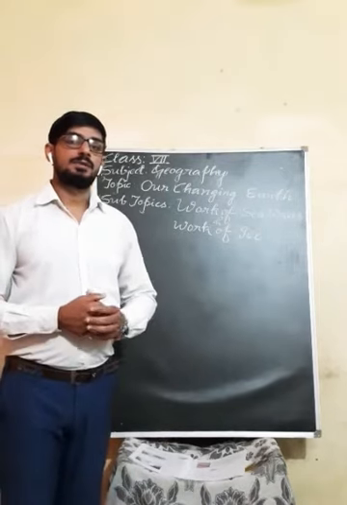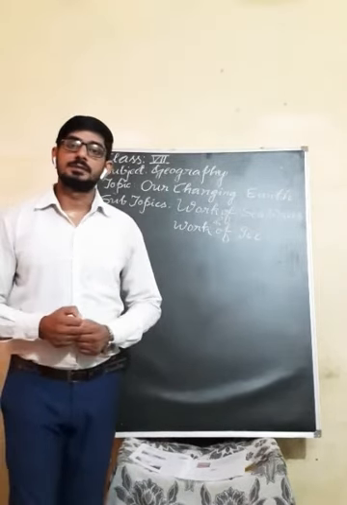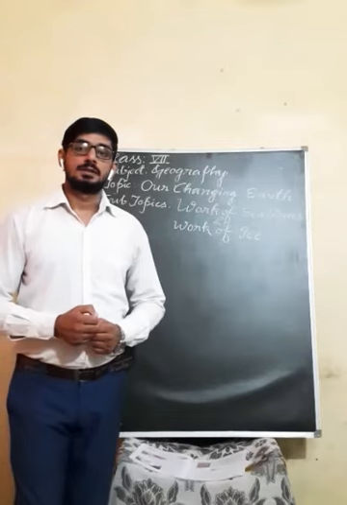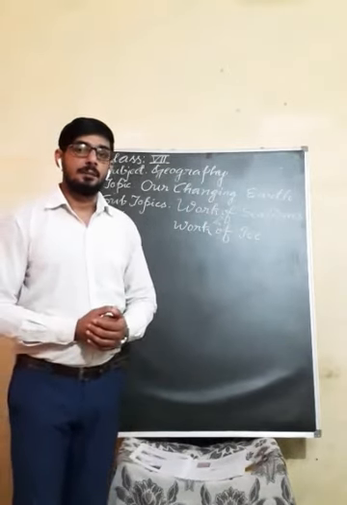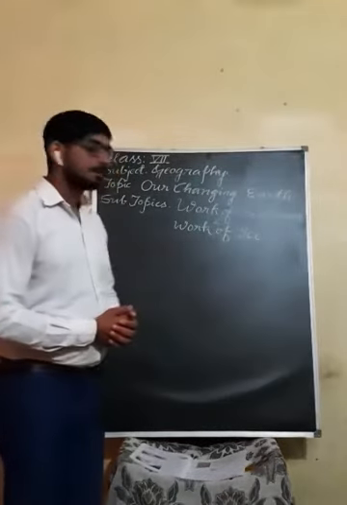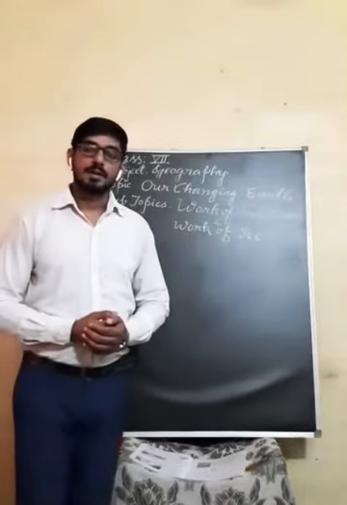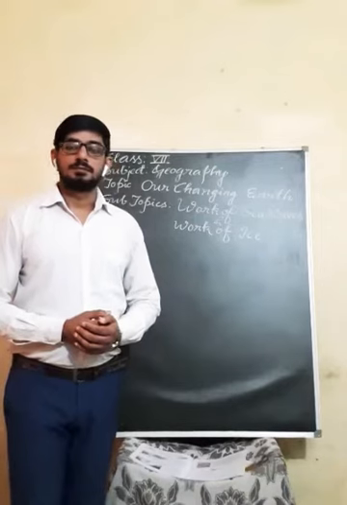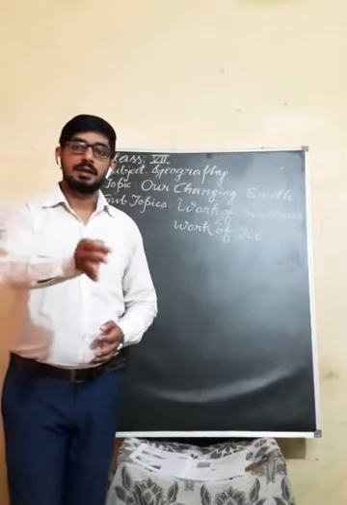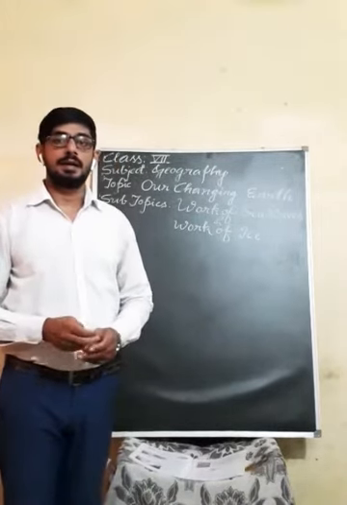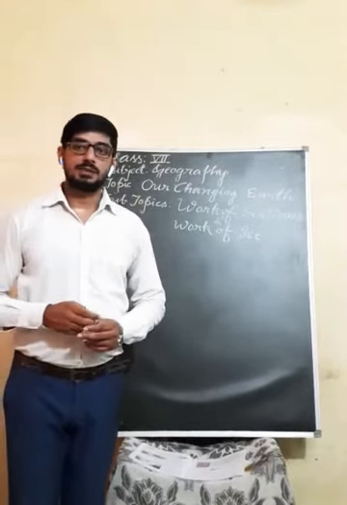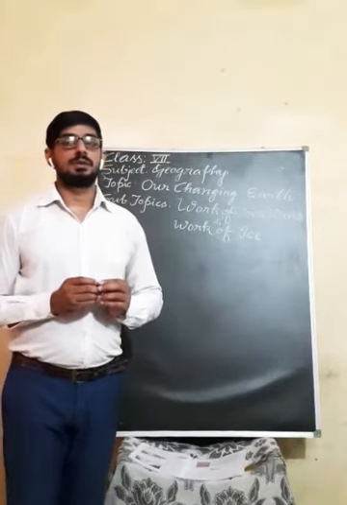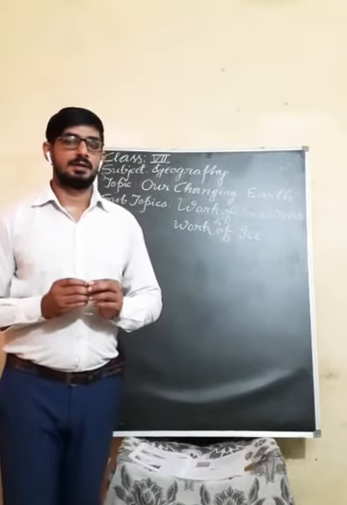And we have also read about meanders and oxbow lake. What do you mean by the term meanders? Meander means when the river enters the plain, it takes twists and turns, and this twist and turn is known as meander.